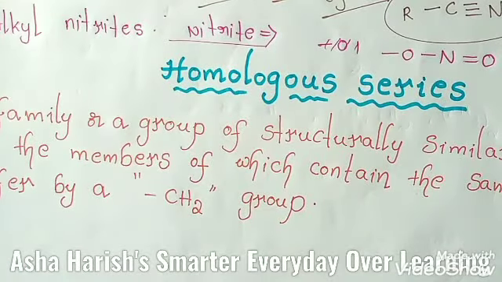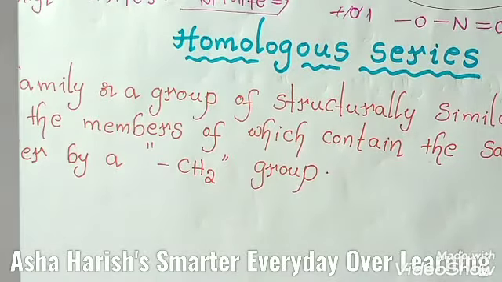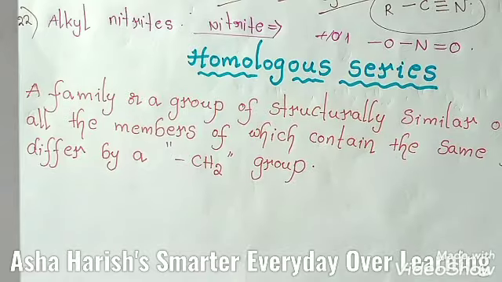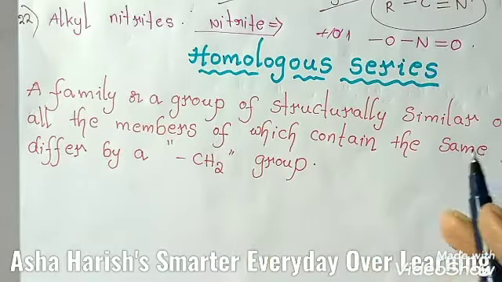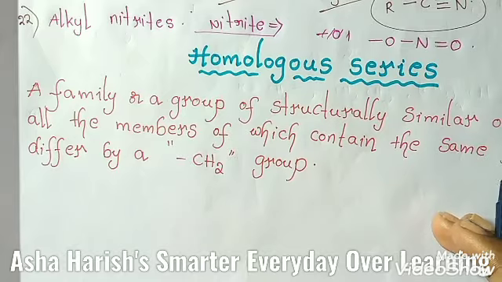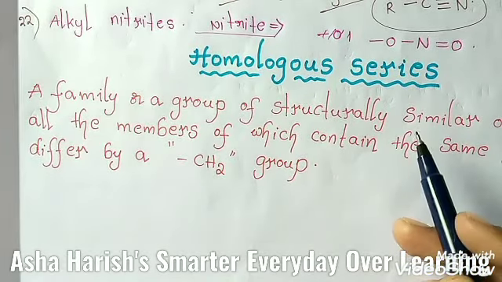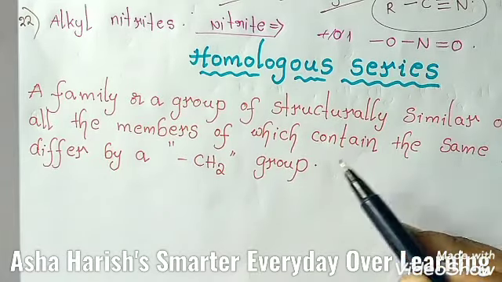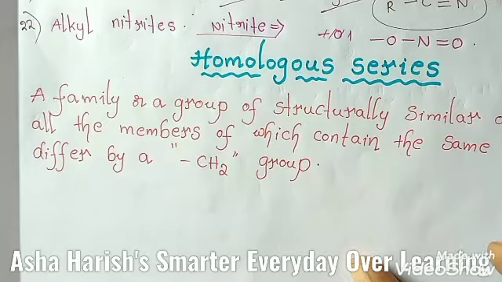Right, homologous series. And dear students, homologous series means, just to simplify and to systematize the study of organic chemistry, all the organic compounds have been divided into different families or groups depending upon their structure and chemical properties also. Each such family or group is called a homologous series.